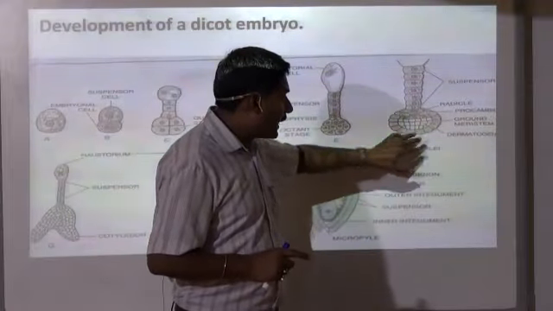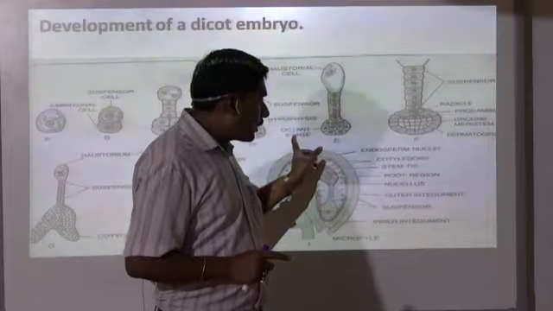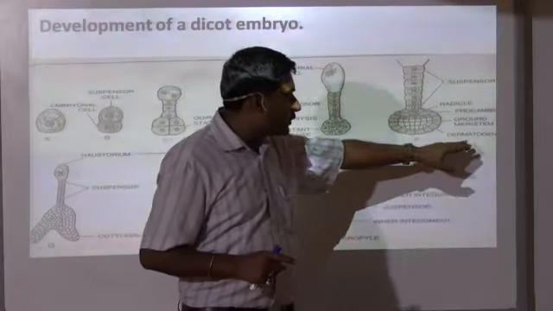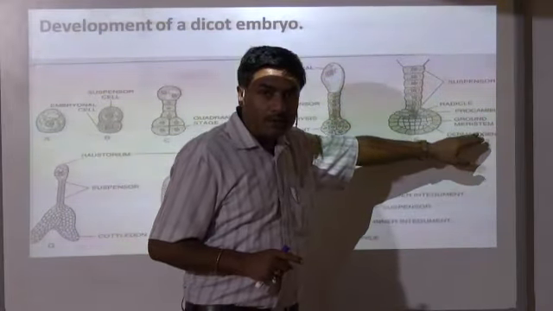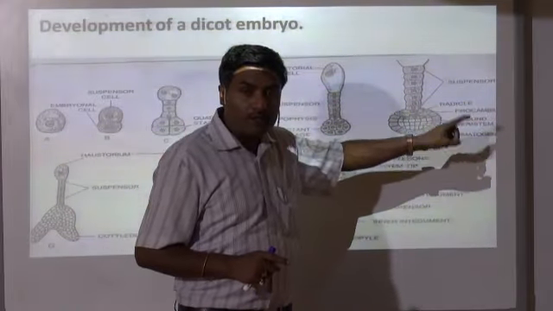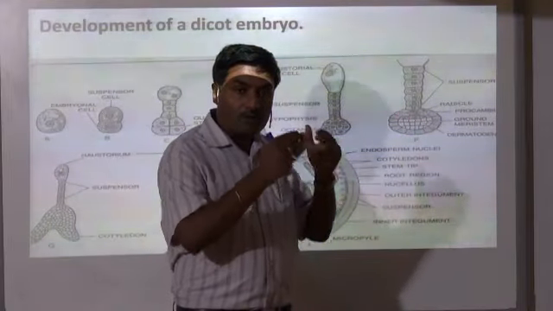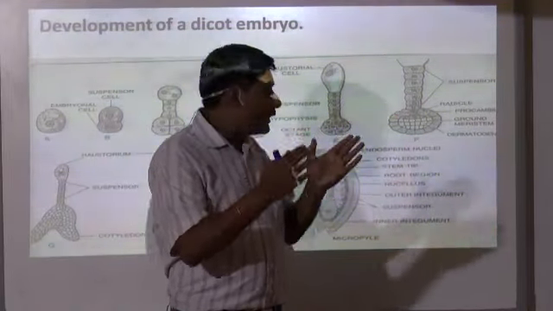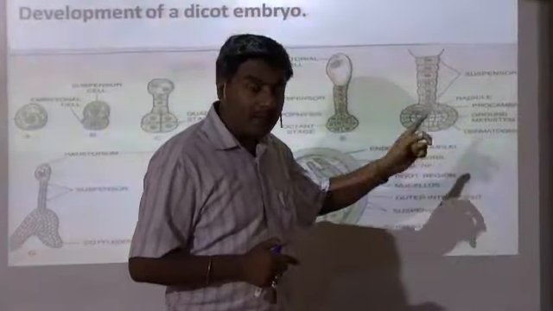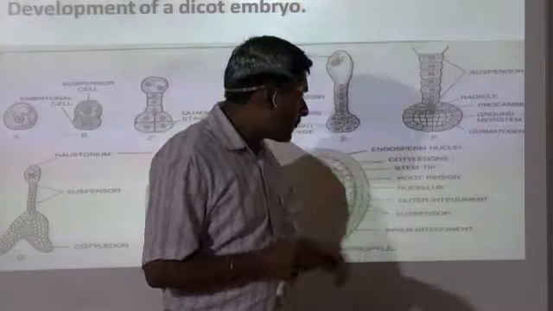During that periclinal division, the outermost part of the octant stage cells will lead to the formation of dermatogen. Dermatogen later on leads to the formation of epidermis. When I say EP, it means the upper layer of any part, that is called epidermis. So epidermis gets formed from dermatogen.